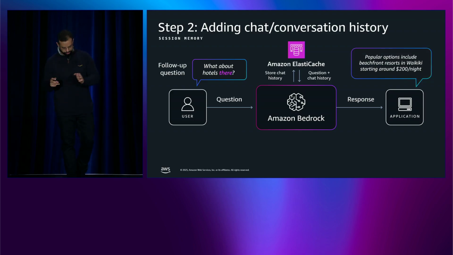This is the shift. So we have now transformed from stateless API calls into stateful conversations. And ElastiCache provides this persistent session memory. But notice, the responses here are still fairly generic. There's no personalization here just yet.